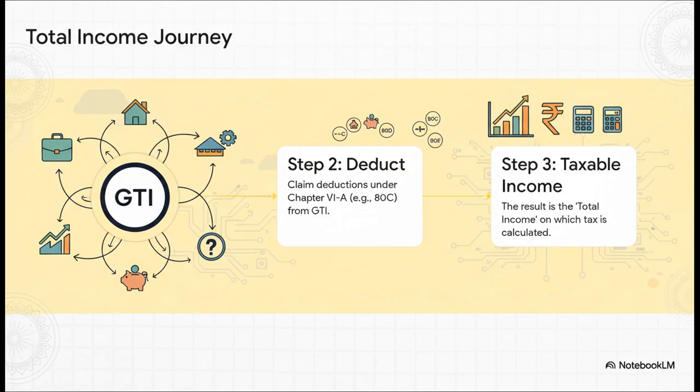So, step 1 says you add up the income from all 5 heads. But wait, what if you have a loss in one head, like a business loss? Before you add everything up, you have to do something called set-off and carry-forward of losses. That means you first use that loss to cancel out profits from other heads in the same year. If there's still some loss left over, you carry it forward to use in future years. It's only after you've done all that set-off stuff that you get your gross total income, or GTI. From that GTI, you then take your Chapter VA deductions. That's things like Section 80C. What's left is your total income, and that's the magic number for calculating your tax.